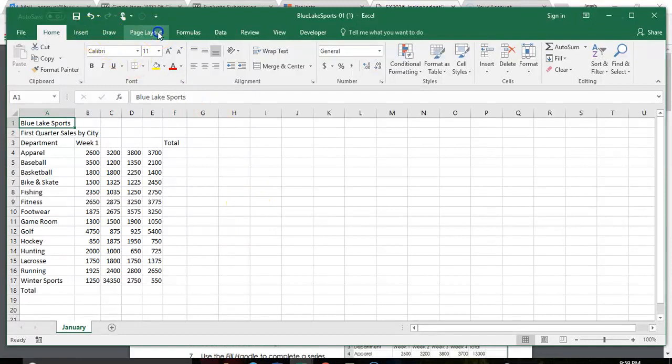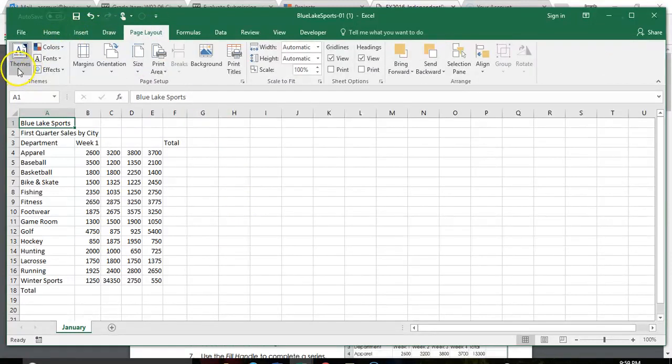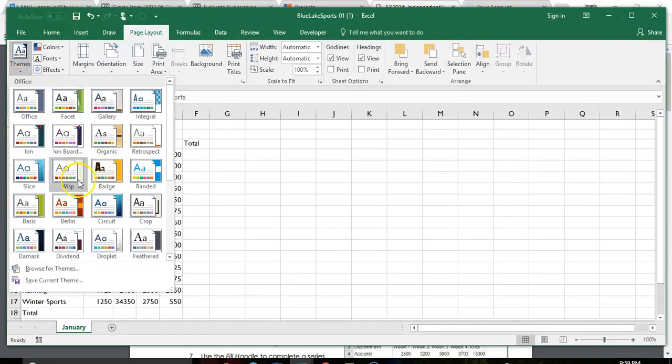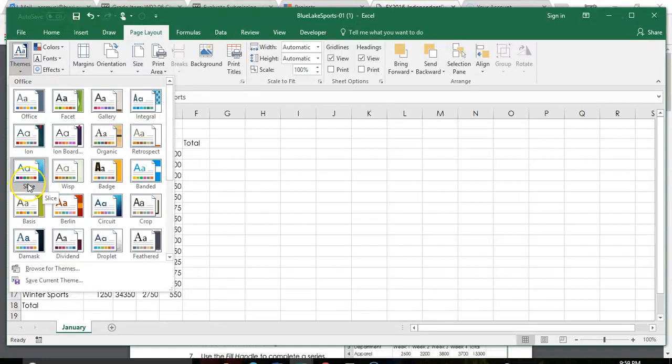So you're going to come to page layout and come over to your themes. They're not in alphabetical order, which I wish they were, but they're not. So you're just going to have to look for the theme that you want. So I'm going to click on slice.